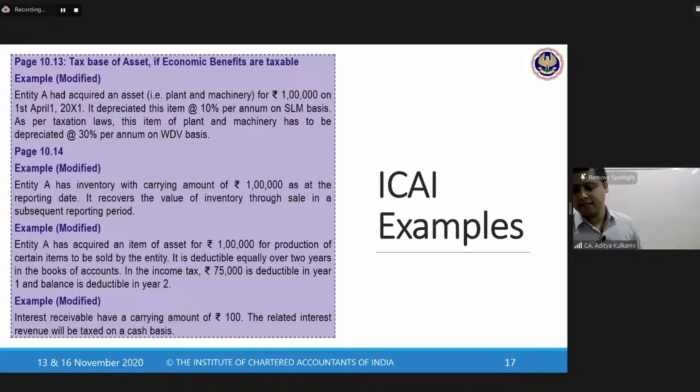So now let us look at this problem. Henceforth, have the modules open in front of you. You can make notes adjacent to the answers, adjacent to the examples in the study module, or you can make it separately. So I'm stopping the sharing and you have the examples in front of you.